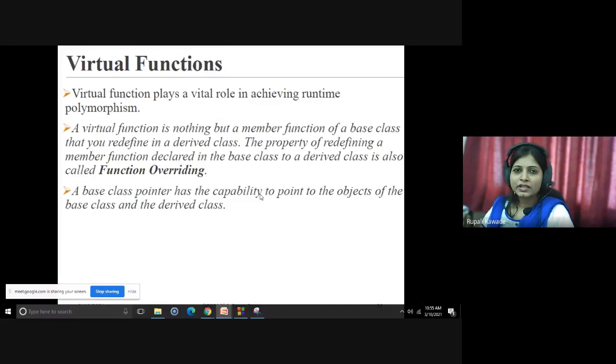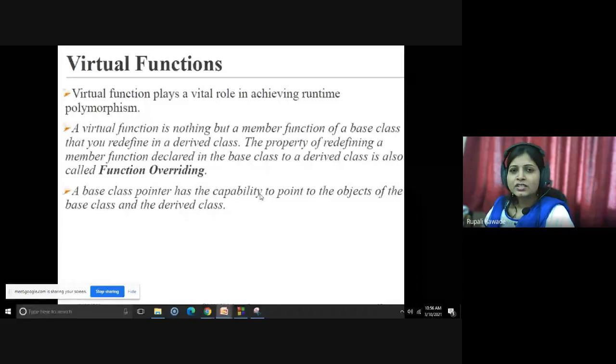Operator overloading means assigning a new meaning to the existing operator, and function overloading means using the same name for different functions whose return type as well as the number of arguments will be different. This is compile time polymorphism. So at compile time, it will decide which function will be executed.